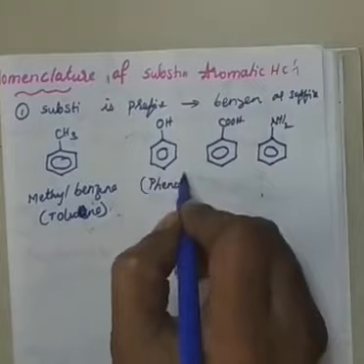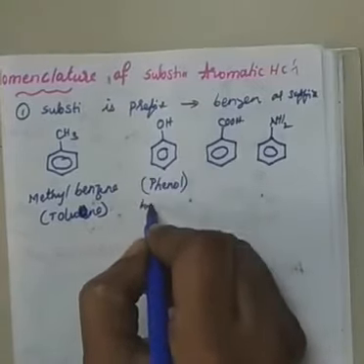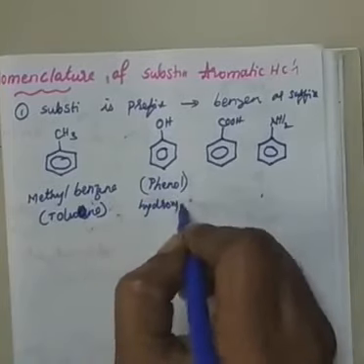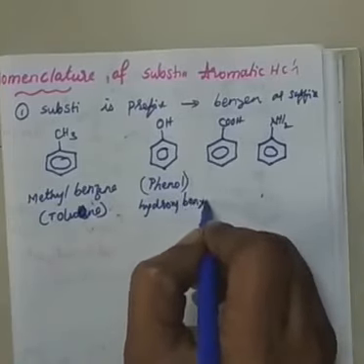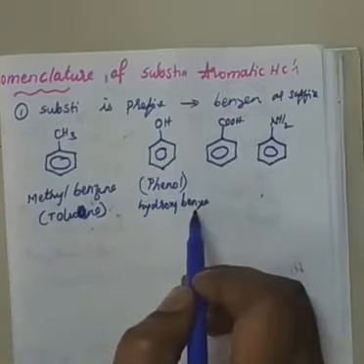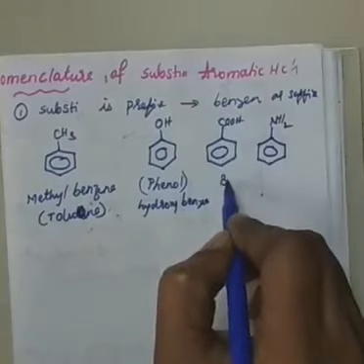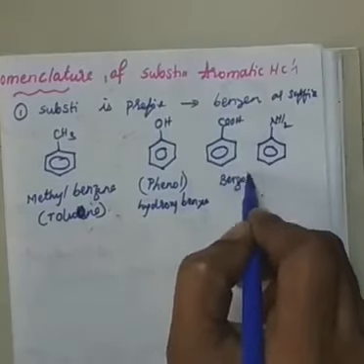Okay, this is the common name. But actually, what should I say as the IUPAC name? Hydroxybenzene, because hydroxy substituent I should say as prefix, then benzene as suffix, right? Same, this is carboxybenzene, but actually I call this very famously benzoic acid.